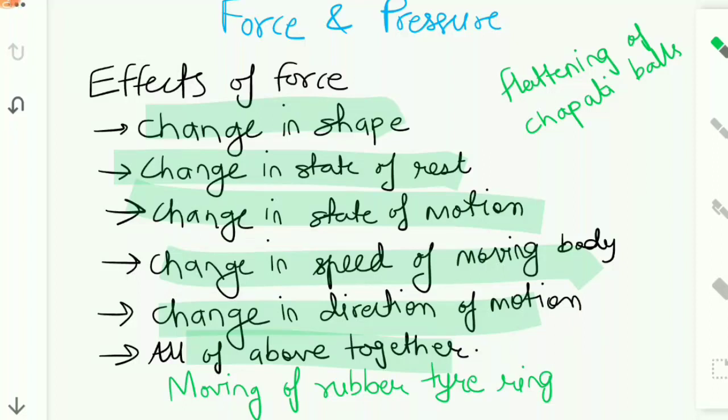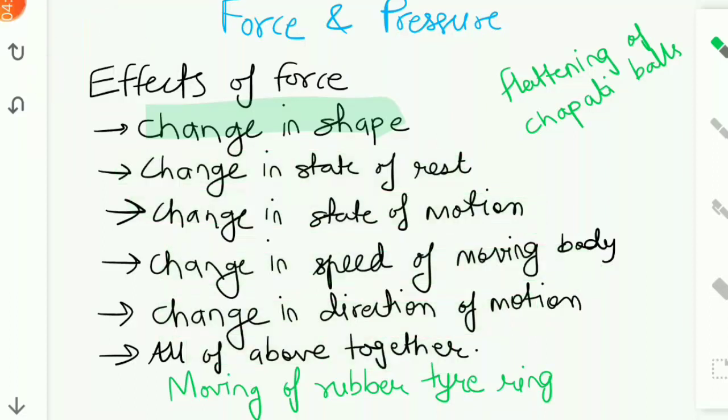Now think of a moving rubber tire ring. All of you must have played this game, right? When you're starting this game, the ring is at rest. But once you start hitting it with the stick, what happens? It starts moving. So what did it do? It changed the state of rest of the tire ring.